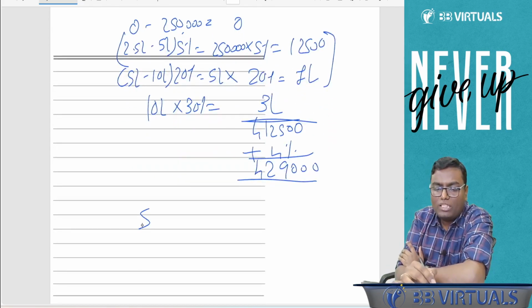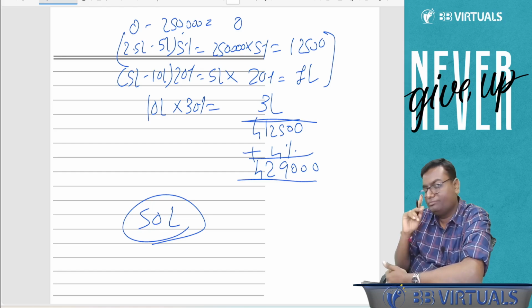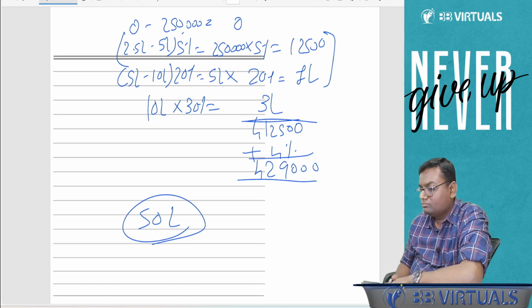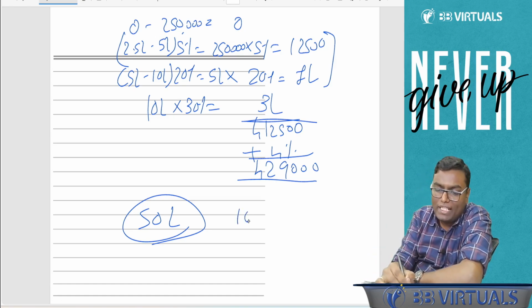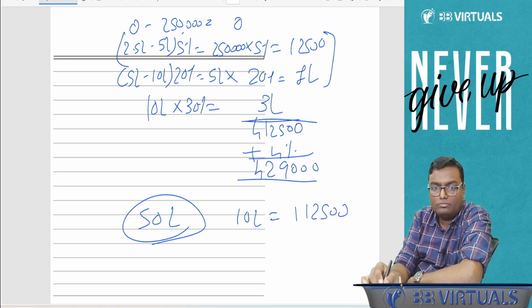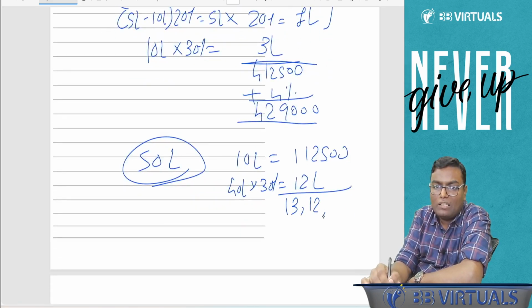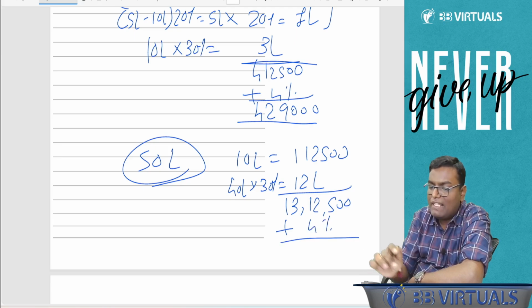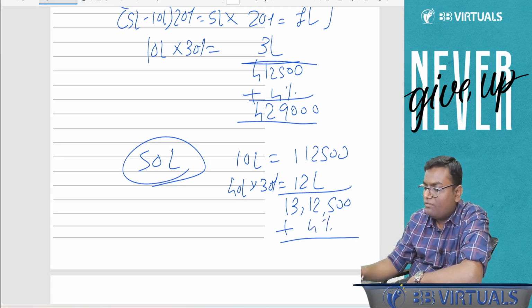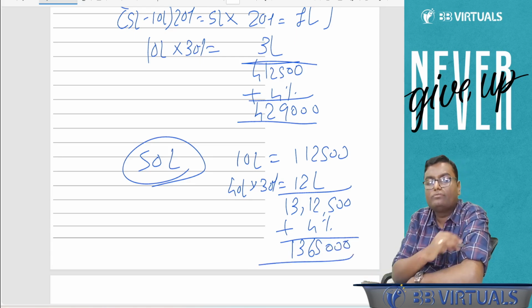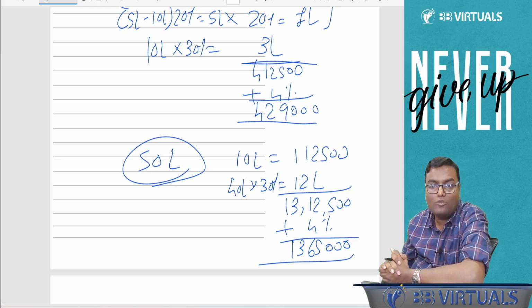Quickly tell me, what if my total income is 50 lakh? What will be my tax payable? Can I say up to 10 lakh it is fixed 1 lakh 12,500, what we calculated above, and on the balance 40 lakh I have to apply 30%, which will be 12 lakh rupees. So basic tax will be 13 lakh 12,500, and on this 4% cess will be applicable. So 13 lakh 12,500 plus 4% cess, how much will it be? 13 lakh 65,000. This will be my tax payable if my income is 50 lakh rupees.